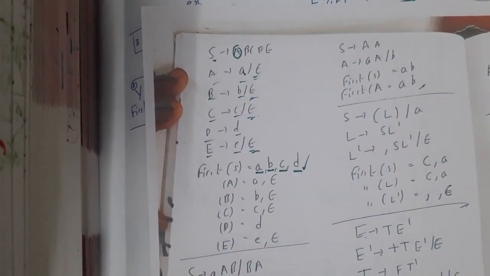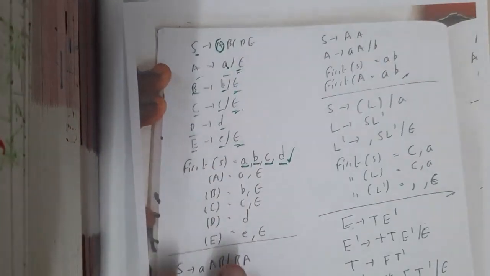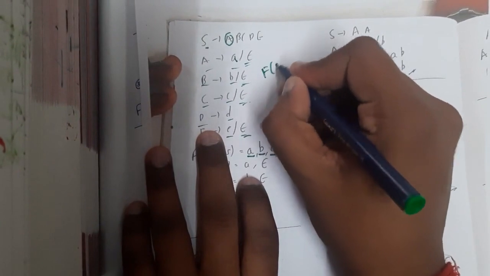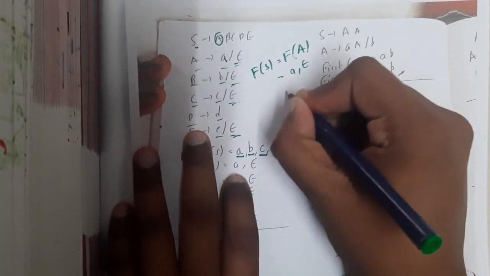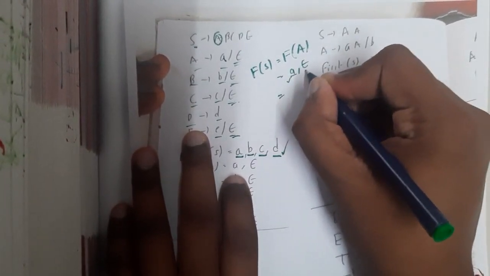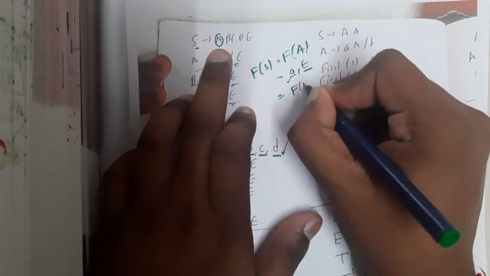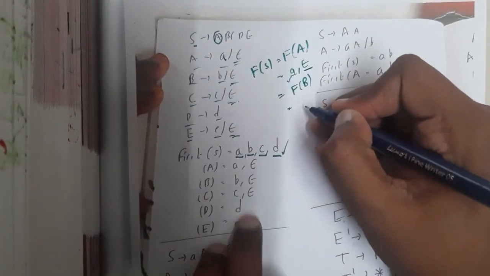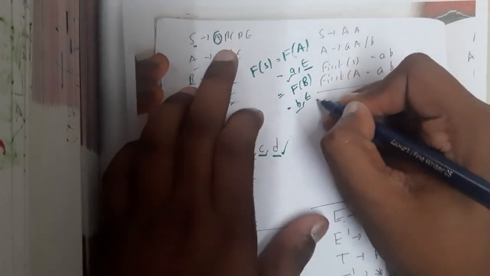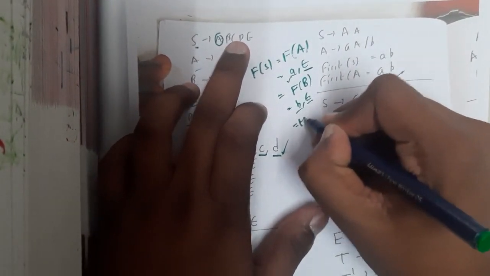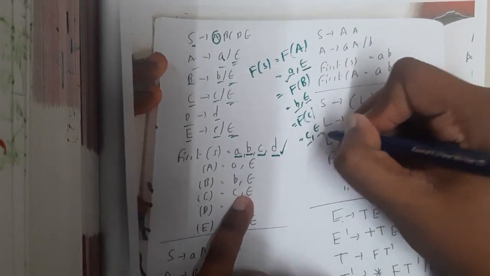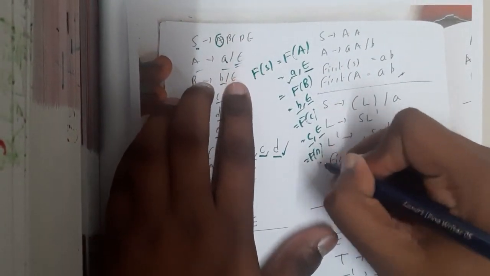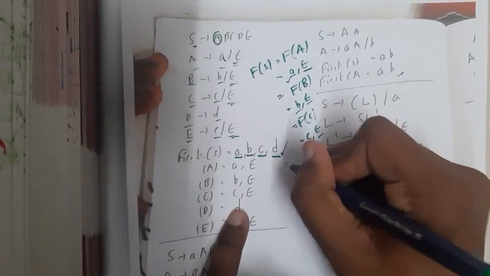So in this way, guys, if you are getting any kind of confusion, please solve it step by step. For this example, if you want me to write, I'll be writing it in this way. So first of S is equal to first of A. Once I got first of A, that is nothing but A comma epsilon. I noticed that from A I can get directly A, but once I substitute epsilon, again I am forced to calculate first of B. So from first of B, I can say that B comma epsilon, and B is mandatory, and once I substitute epsilon here, again I need to calculate first of C. So from first of C, we need to calculate C, and now again substitute epsilon to get first of D. So from first of D, if you check only D, we got D. So in this way, exactly, right?